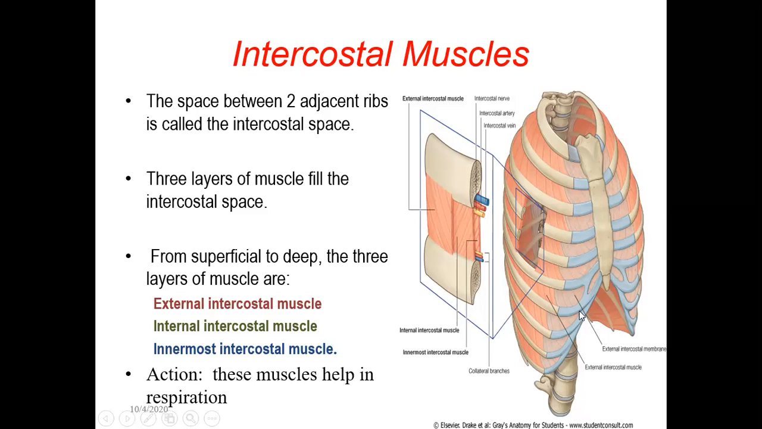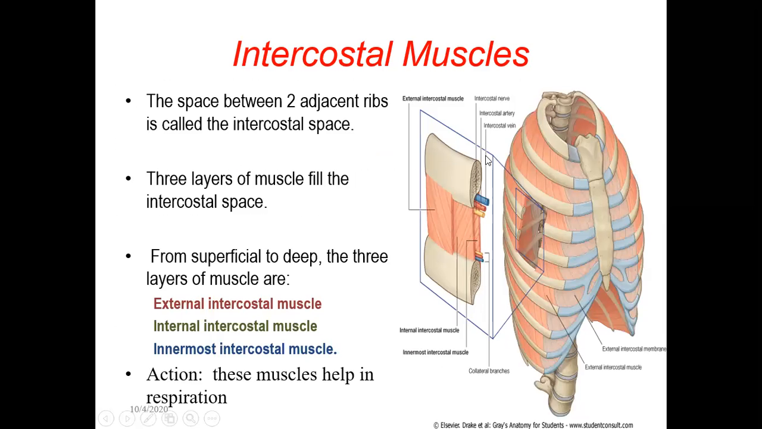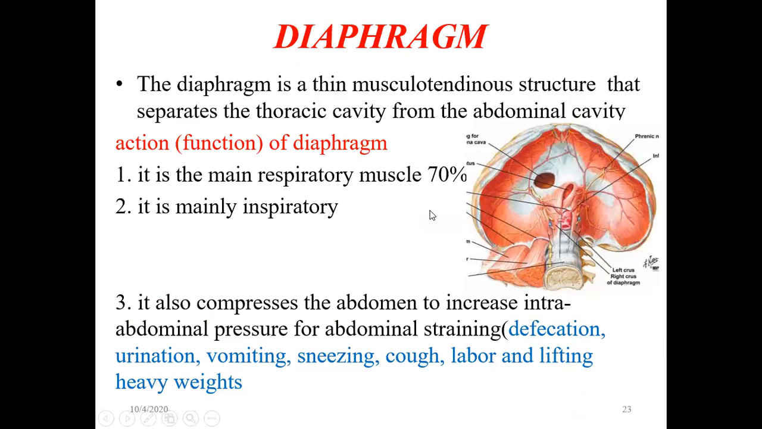Diaphragm will be just below here, which separates the thoracic region from the abdominal cavity. So this is called the diaphragm. This is a picture seen from below, from the abdomen. All the organs have been removed, and now you are seeing the diaphragm. This is how it looks. Diaphragm is a thin musculo-tendinous structure that separates the thoracic cavity from the abdominal cavity. So this is the diaphragm.